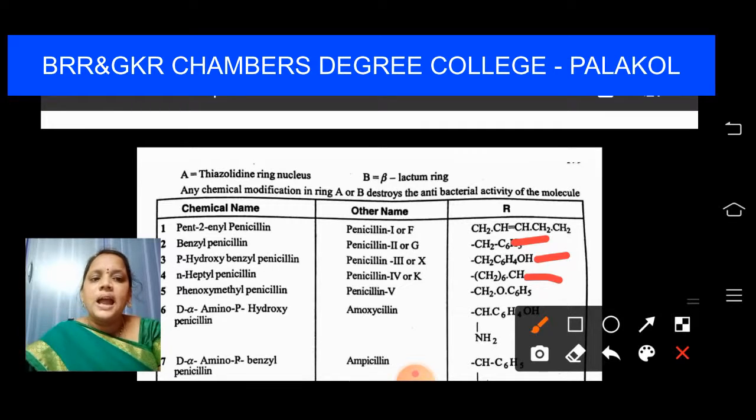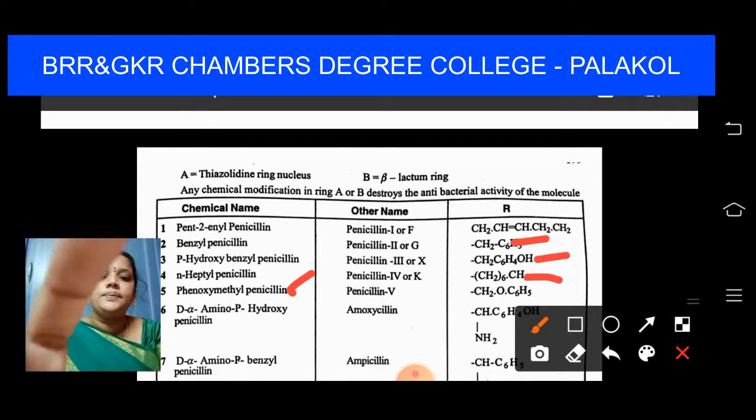Next, if in the R group you place CH2OC6H5, that is CH2OC6H5 group, it means phenoxymethyl penicillin, then it is called penicillin V.